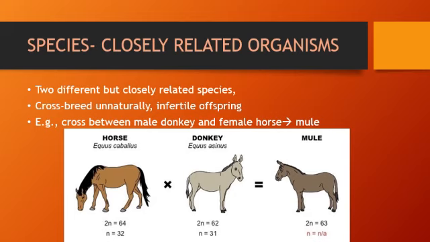But when a male donkey crossed with female horse, they produced infertile mule. Infertile means which cannot further reproduce, and the process of reproduction was not natural. It was done artificially by biologists. So closely related organisms do not belong to same species group. They are different species.